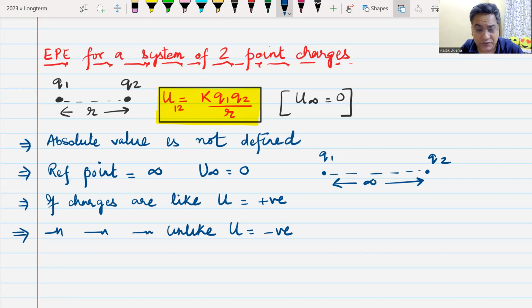Like charges, two positive charges, energy is positive. One positive and one negative charge, the interaction energy of that system of 2 point charges would be negative. Do you remember what was the potential energy of a system of 2 point masses?